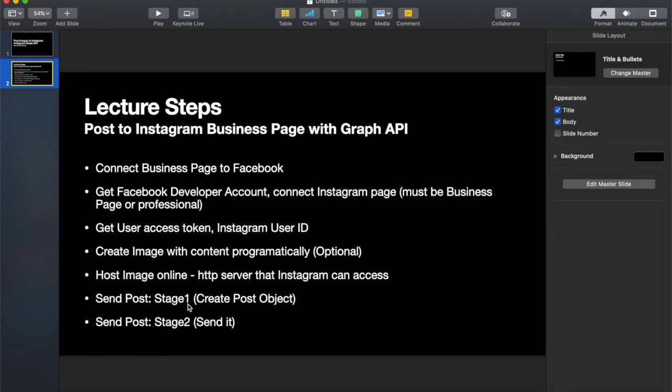And if your page was not a business page when you created it the first time, when you do this connection, it will automatically upgrade it to a business page. So you don't have to worry about that. Then you need to have a developer account. As I've already mentioned, you need to have a Facebook developer account, which is what we did last week, but I'll show you again quickly how to get to the Facebook developer page.